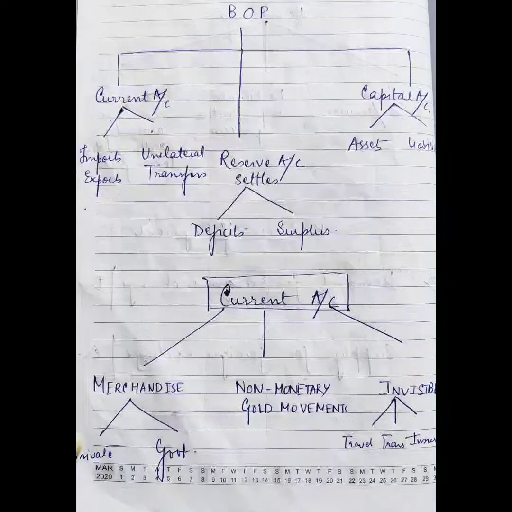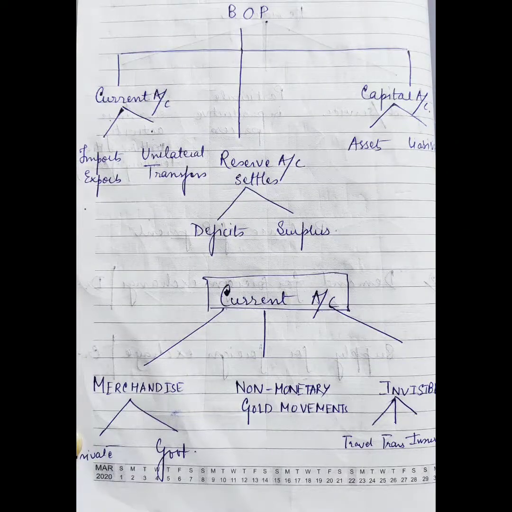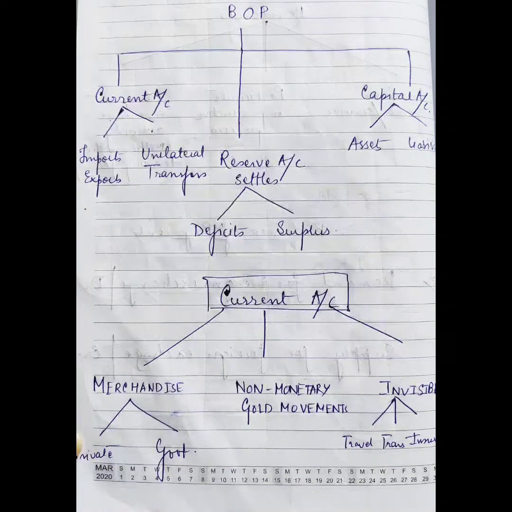What are the components of balance of payments? Balance of payments has been grouped into two accounts, that is the current account and the next is the capital account. The current account is then subdivided into two parts: current account transactions for imports and exports, and current account transactions for unilateral transfers.